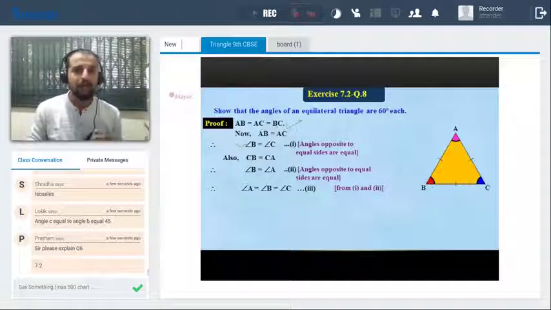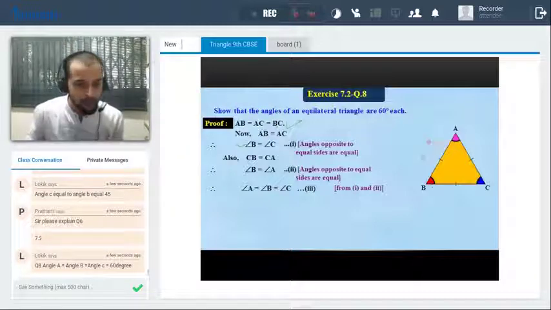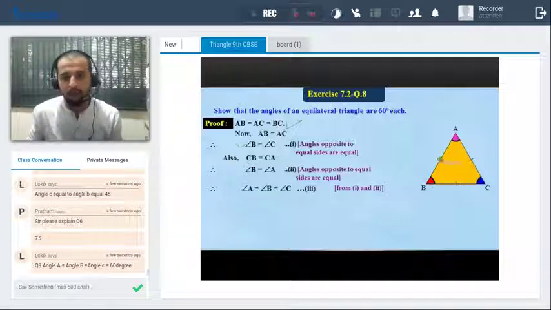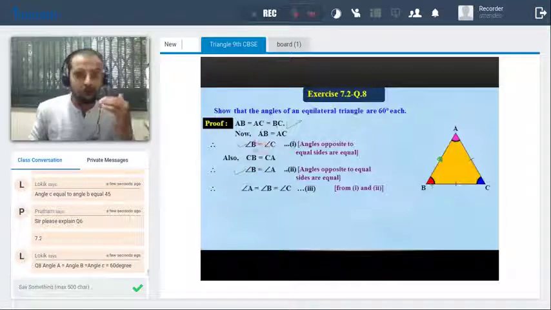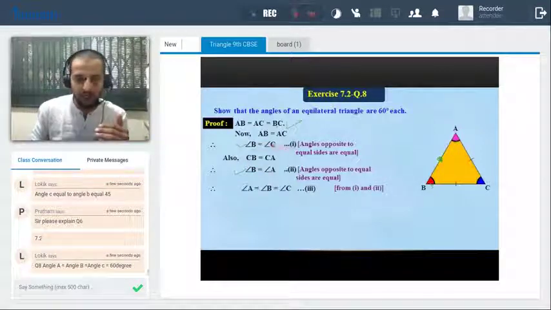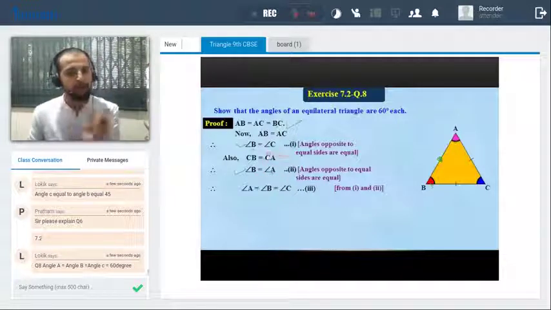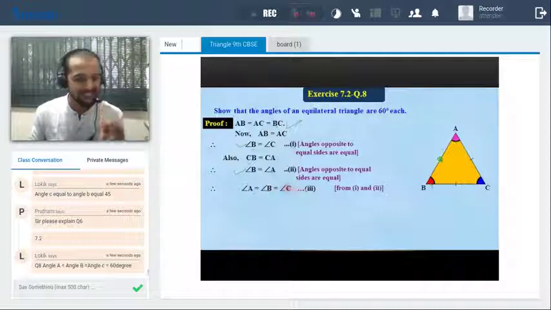Okay, so I'm just saying another triangle. This is again an isosceles triangle, but in this case, I'll say CB is equal to CA. I'm not saying this is equal. So which two angles will be equal? Yes, angle A and angle B will be equal. So we got the equation number 2. So just observe, B is equal to C, B is equal to A. That means B is equal to C, B is equal to A. So can I conclude A is equal to B is equal to C, right?